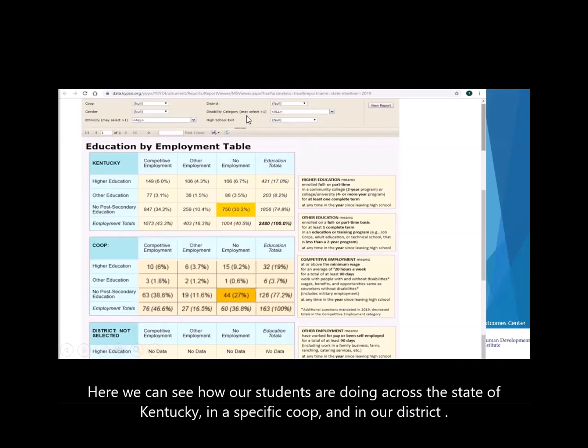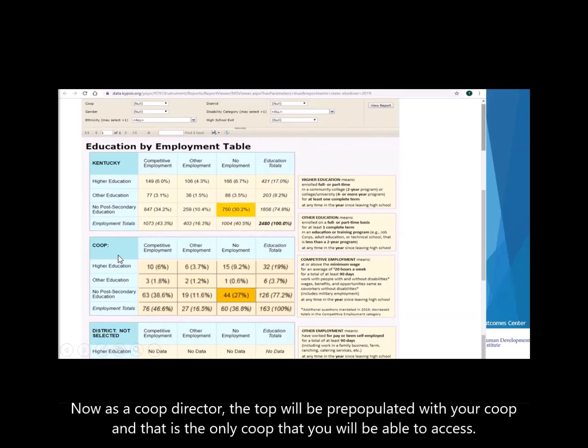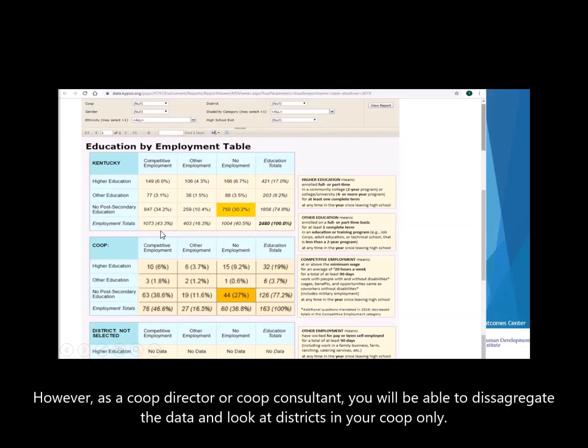Here we can see how our students are doing across the state of Kentucky, in a specific co-op, and in our district. Now, as a co-op director, the top will be pre-populated with your co-ops, and that is the only co-op that you will be able to access. However, as a co-op director or co-op consultant, you will be able to disaggregate the data and look at specific districts in your co-op only.